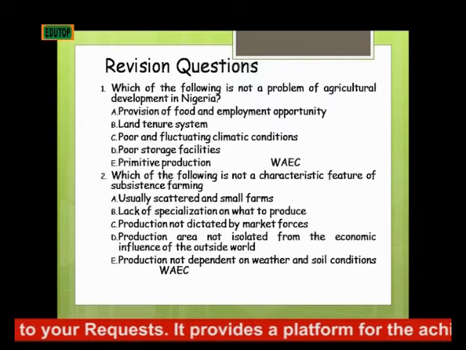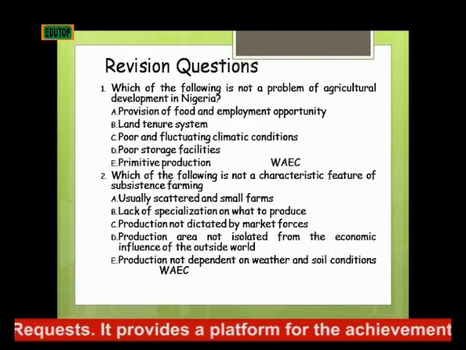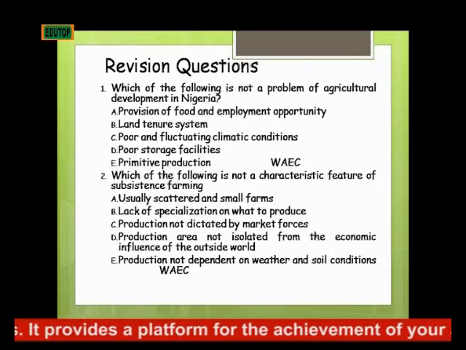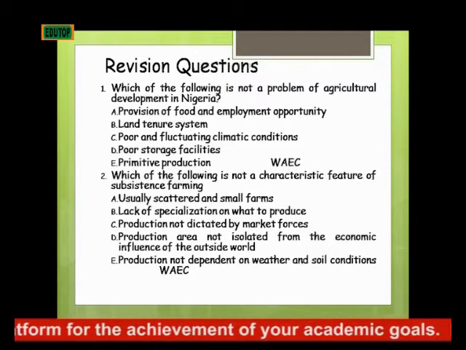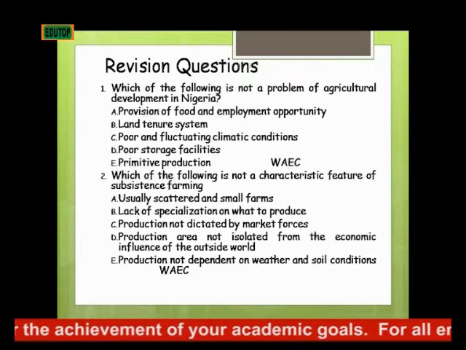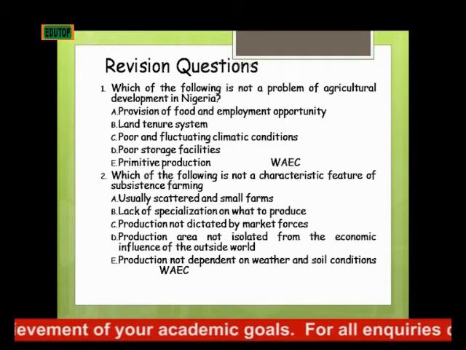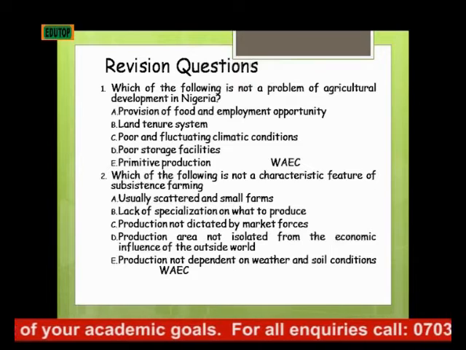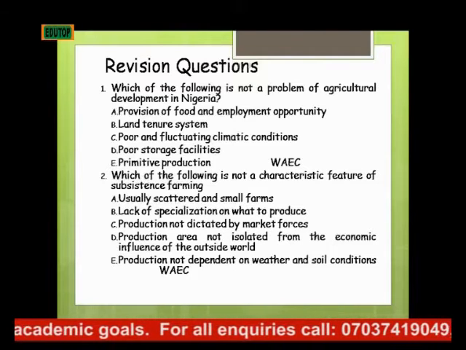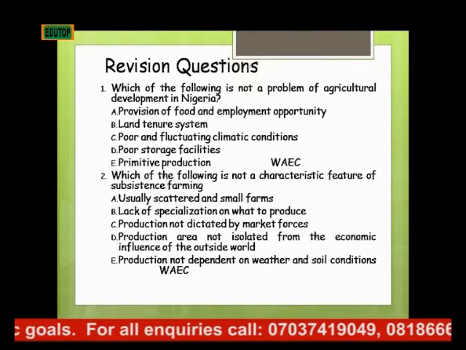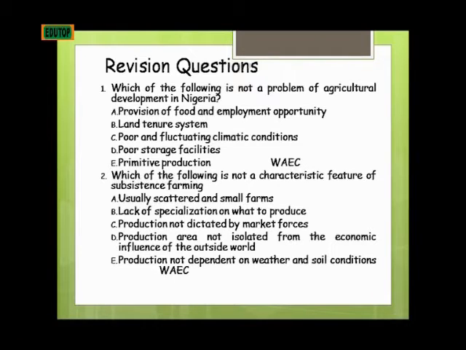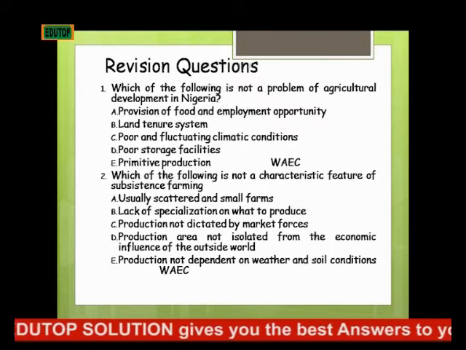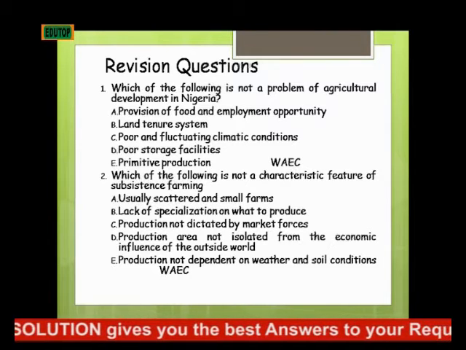If you look at D, it said production area not isolated from economic influence, that is, the economic influence of the outside world affects the production, and what the economic influence of the outside world affects is the commercial. It doesn't affect the subsistence farm, because it's just meant for the farmer to feed himself.